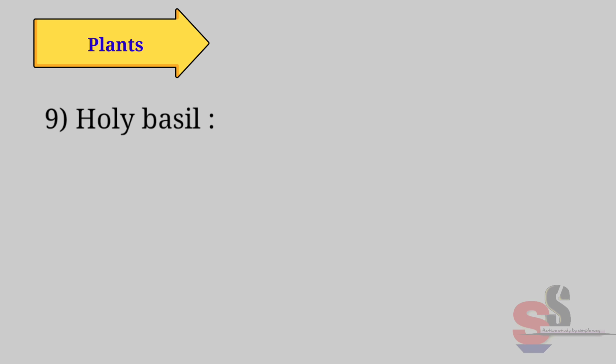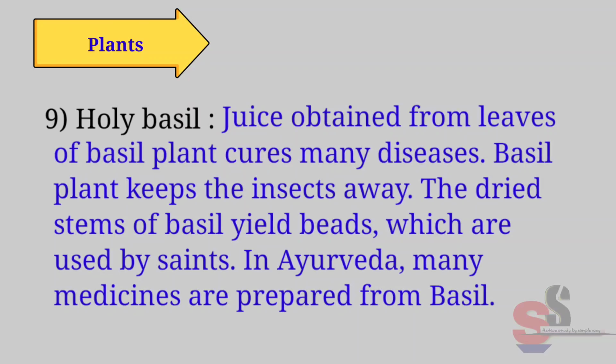Ninth, holy basil. Juice obtained from leaves of basil plants cures many diseases. Basil plant keeps the insects away. The dried stems of basil yield beads which are used by saints. In Ayurveda, many medicines are prepared from basil.